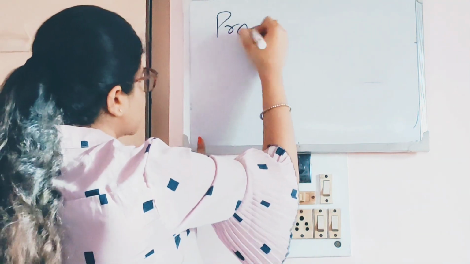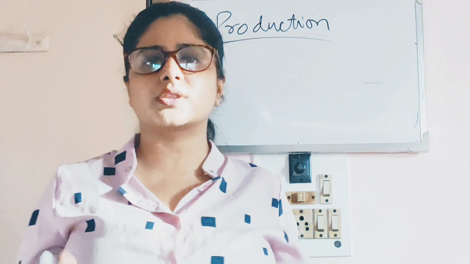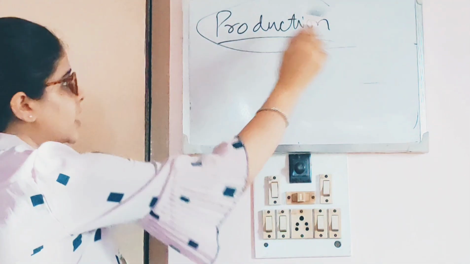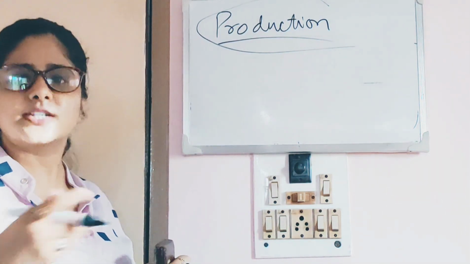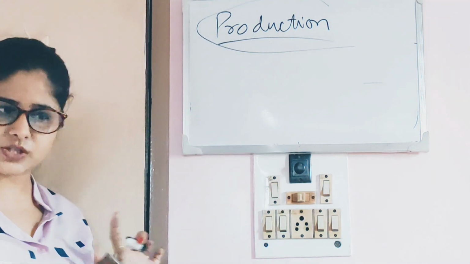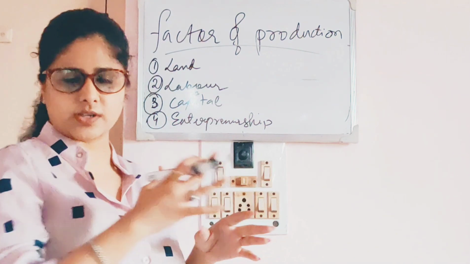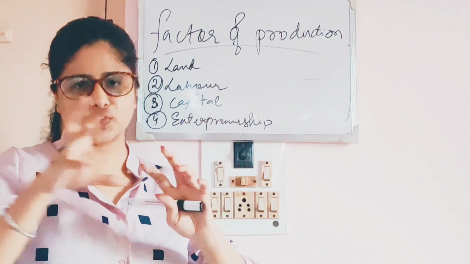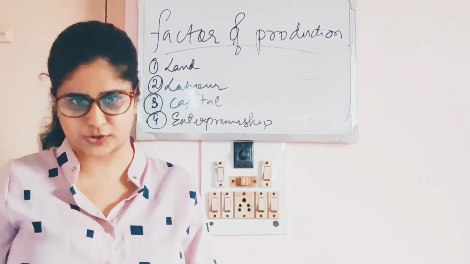Next, production. What is production? The act of producing, the act of making goods and services is production. We all know that producers make goods and sell them to us. So what is the work of a producer? To produce goods. Production is the act and producers actually do this act. Understood? So we have understood the definition of production, and we have also understood that we have to segregate between two things: consumption, that is from a consumer's point of view, and production, that is from a producer's point of view. Clear?